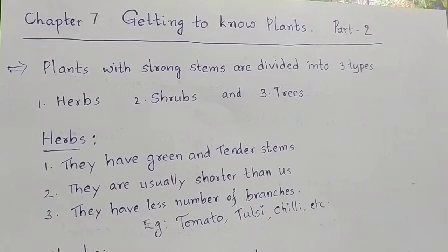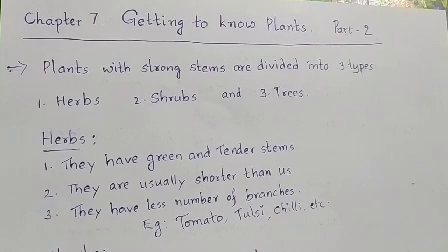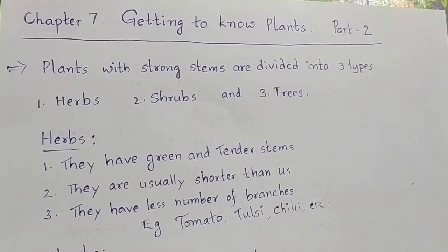But in herbs, the stem is also green. And this stem is tender. Tender means a little softer type. It is strong enough to grow upright, but it is not very strong.